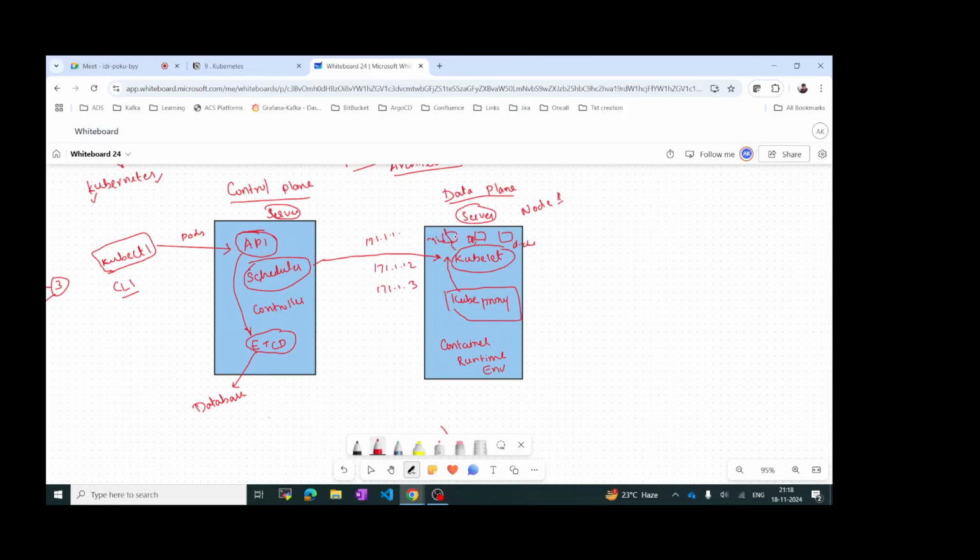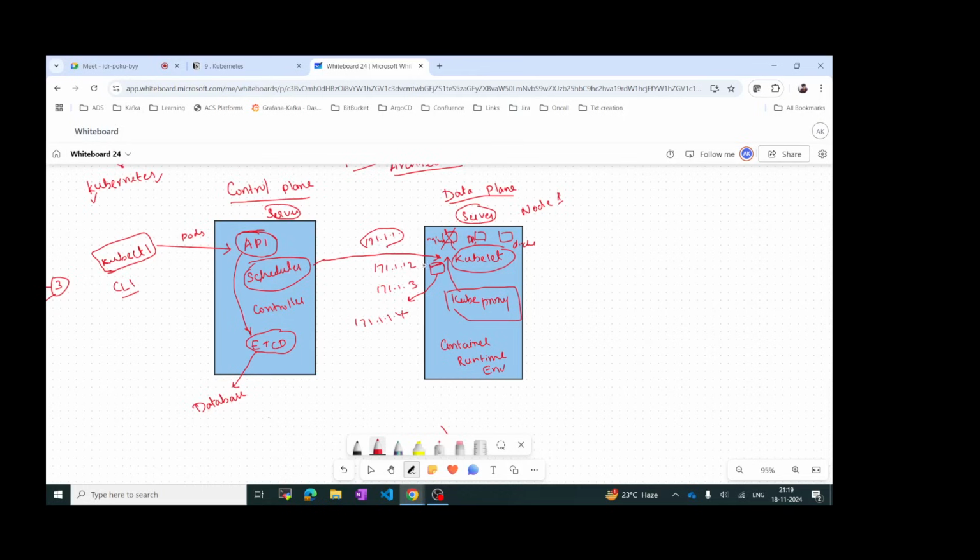Okay, and what is the advantage of Kubernetes? In case this pod goes down, it will try to bring up this pod again. The pod just got deleted, and it has created a new pod. What will be the IP address of this one? It will be 171.1.1.4 or whatever it is. But it will not be the same. Before it was 171.1.1.1, right? It will be different.